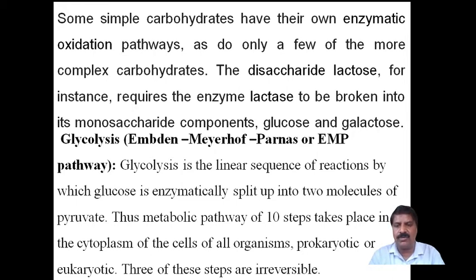Therefore, glucose undergoes glycolysis to form two molecules of pyruvate. Pyruvate is a linear molecule. Thus, it is a metabolic pathway of 10 steps that takes place in the cytoplasm of the cells of all organisms. Glycolysis converts glucose into pyruvate through 10 steps in the cytoplasm of all living cells.